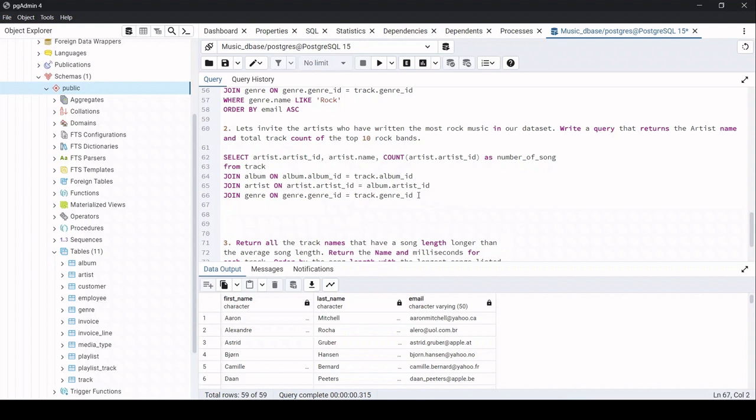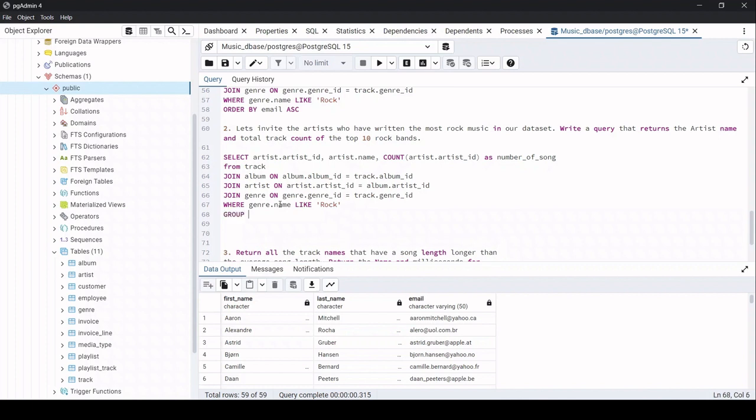Alright, now we need to filter this, right? So we need which band? We need the rock band. So again we need to use the where condition over here, where genre dot name like rock, okay?